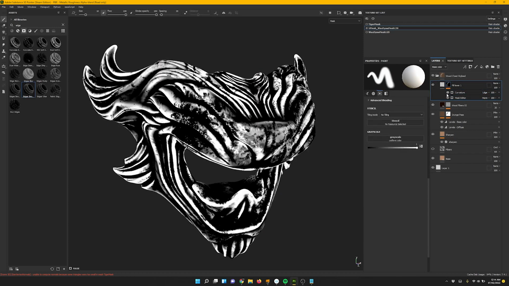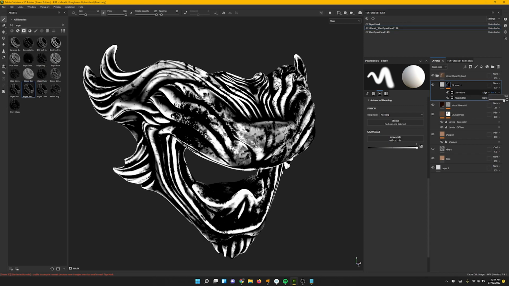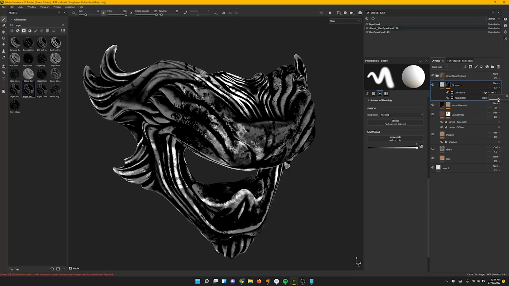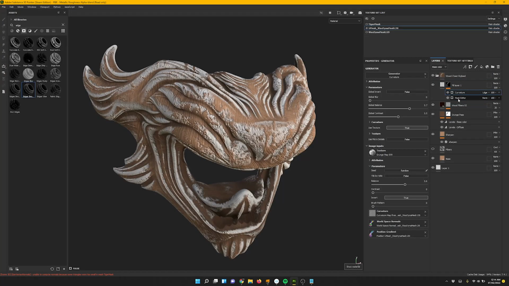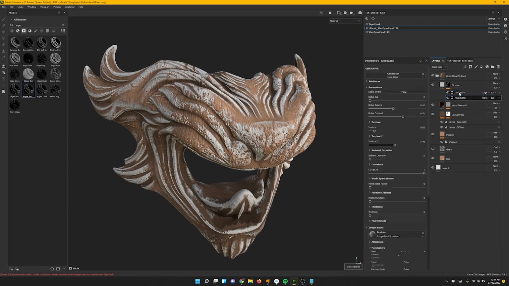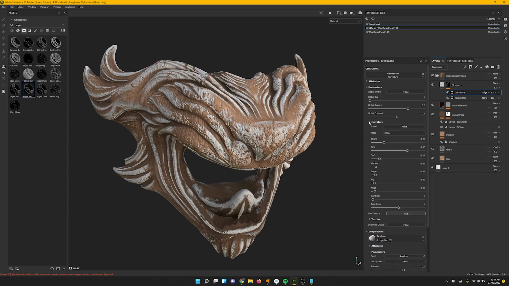So basically we're just making it brighter, and now we can control the opacity on that if you wanted to, or go into the properties of this curvature, and you can change how fine or small we want that curvature to be. So I'm going to move the fine down.